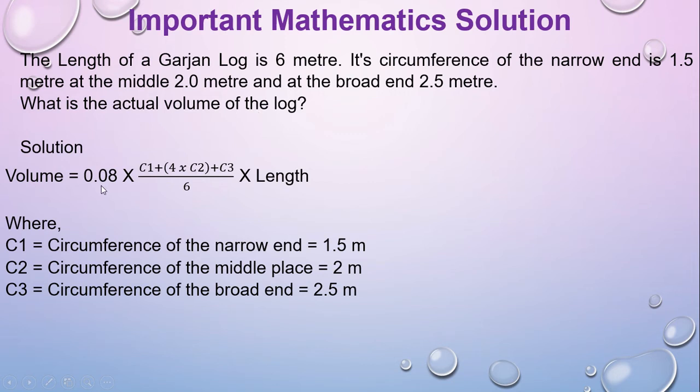We know that according to Newton's law, the volume formula is 0.08 multiplied by (C1 plus 4 multiplied by C2 bracket close plus C3) by 6 into length. From the stem, we know that C1 is 1.5 meter, C2 is 2 meter, C3 is 2.5 meter, and length is 6 meter. So if we put down the data straight away, then we can get the expected solution.